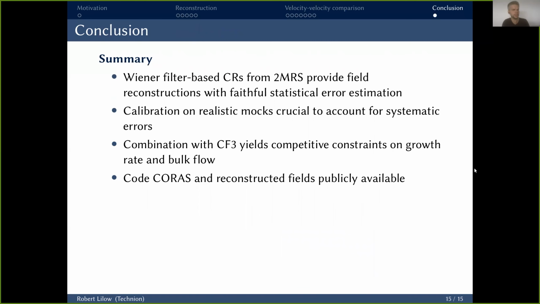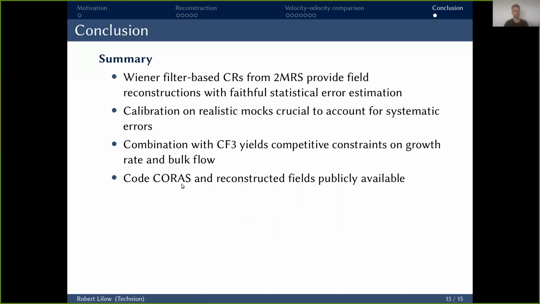With this, I would like to come to an end. I hope I could show you that Wiener filter-based constraint realizations of a redshift survey such as 2MS provide robust estimations of the fields, including faithful estimation of statistical errors, that it is really crucial to use realistic mocks to both calibrate our results and to account for systematic errors, which can be quite large. Then by combining our reconstruction with the velocities from Cosmic Flows 3, we got consistent, competitive constraints on the growth rate as well as the bulk flow.